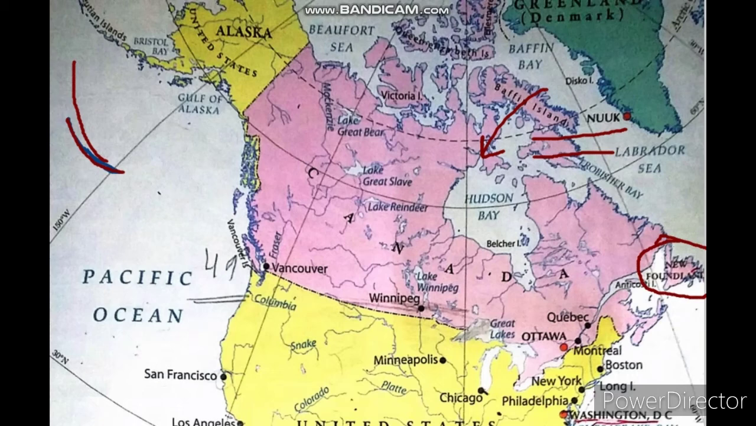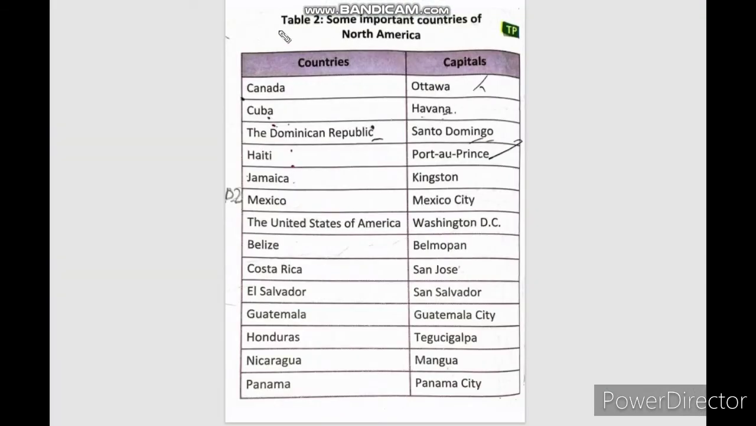Now moving on forward. Okay, so now one table is given. Here important countries of North America are given. So these are the countries and here are the capitals. They are not all the countries, but some of the important countries and their capitals are given. So you can learn them from here. Okay, now let's move on forward to important cities of North America.